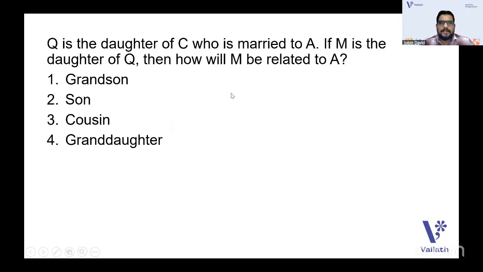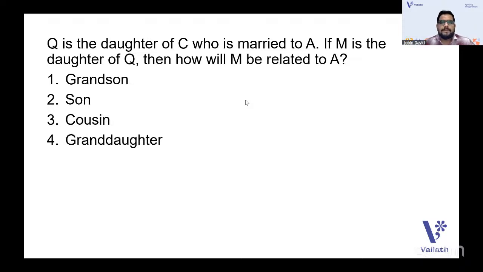Yes. Now the question: Q is the daughter of C, who is married to A. If M is the daughter of Q, then how will M be related to A? So M related to A means you should think what will A call M. So you don't get confused.